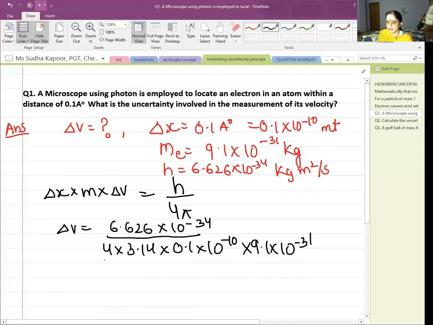So when we solve all these values, the answer comes about to be 5.79 into 10 to the power 6 meter per second. So that's how we calculate the change in velocity or uncertainty involved in the measurement of velocity. Let's do one more question.